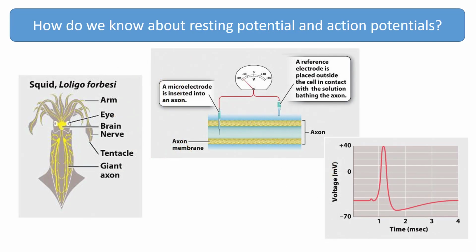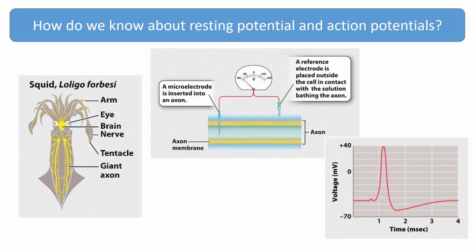How did science first learn about resting and action potentials? The action potential was first measured in 1939 by two British neurophysiologists, Alan Hodgkin and Andrew Huxley. They inserted a small electrical recording device called a microelectrode into a squid neuron to record the voltage of the inside of a nerve cell relative to the outside.